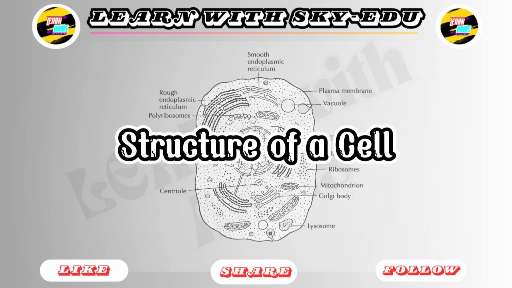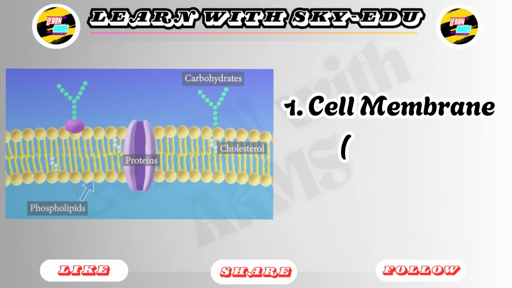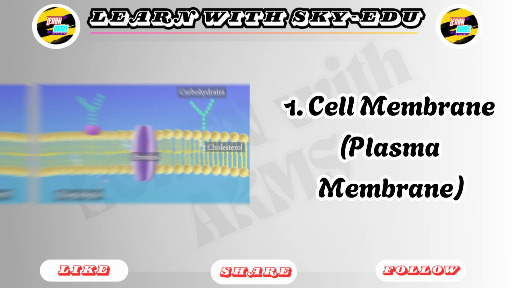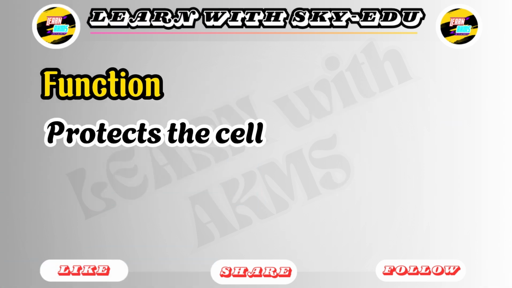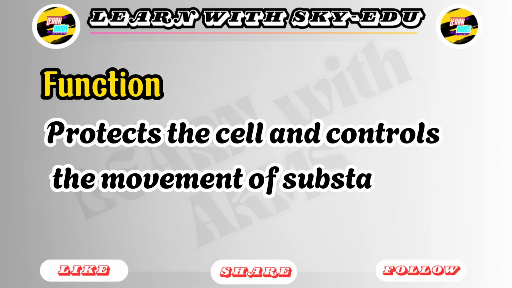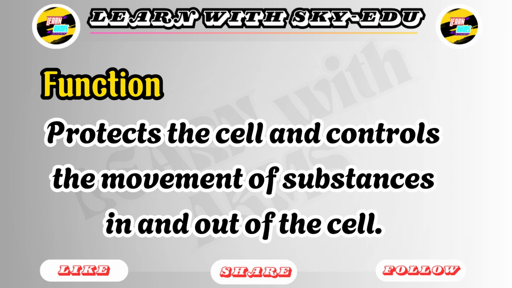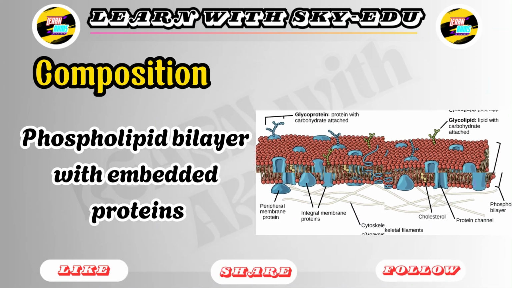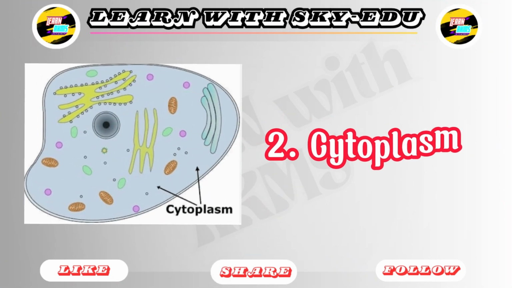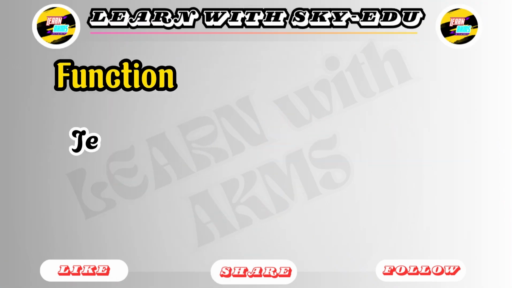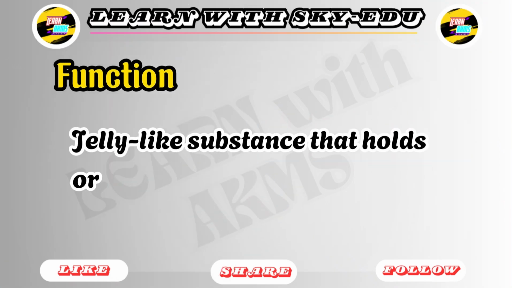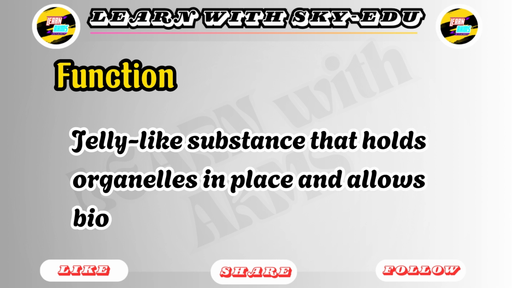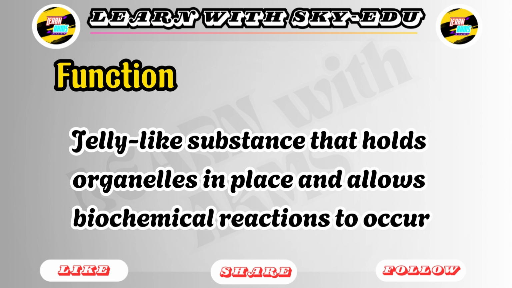Structure of a cell. 1. Cell membrane, plasma membrane. Function: protects the cell and controls the movement of substances in and out of the cell. Composition: phospholipid bilayer with embedded proteins. 2. Cytoplasm. Function: jelly-like substance that holds organelles in place and allows biochemical reactions to occur.